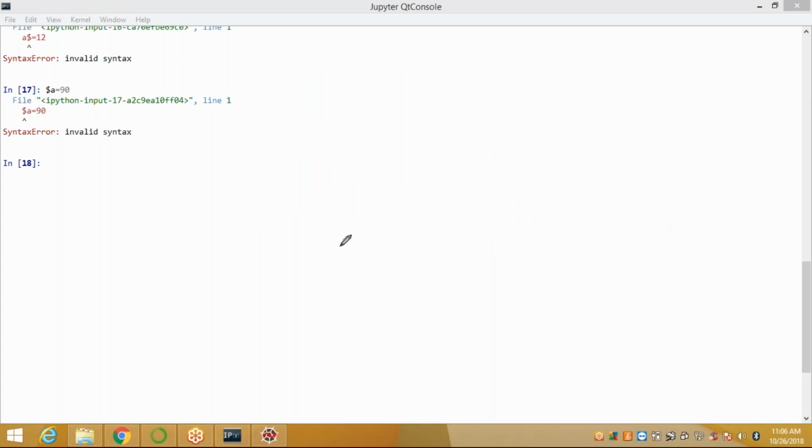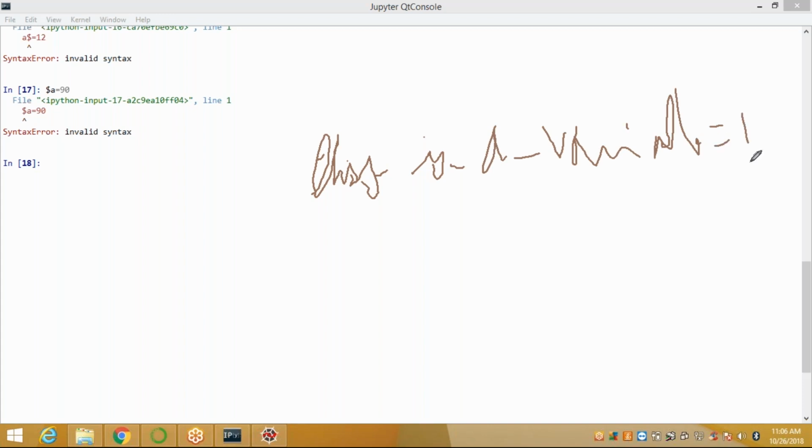Next, suppose I want to define this is a variable equal to 100. This is also an identifier. We are using underscores here.